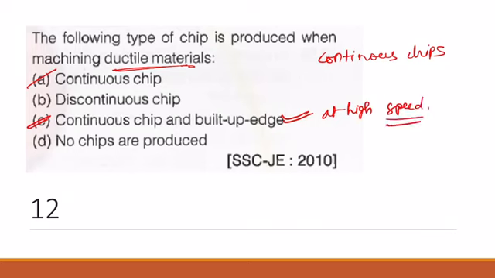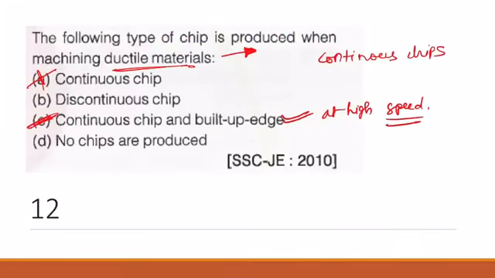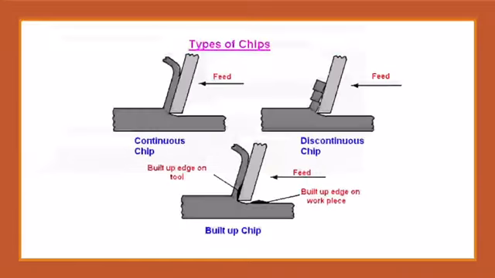Now here the correct answer would be continuous chip with built up edge, because here it didn't specify as such, so we have to consider that it is at a higher speed, and that's why it is continuous chip with built up edge. The correct answer is C. Here you can see continuous chip with built up edge.